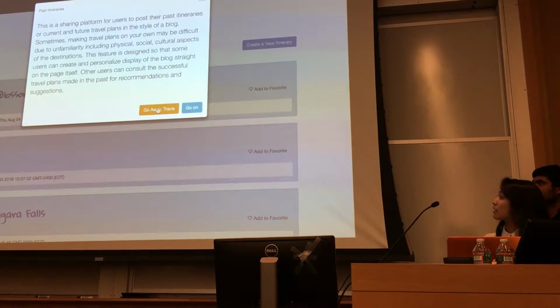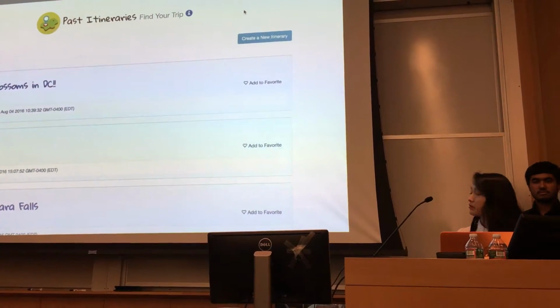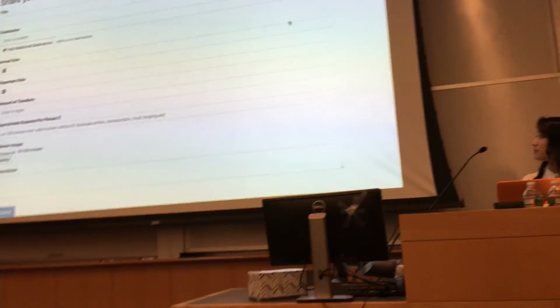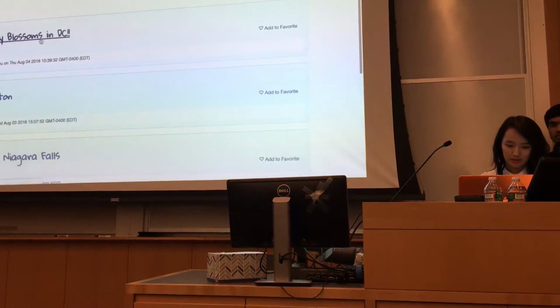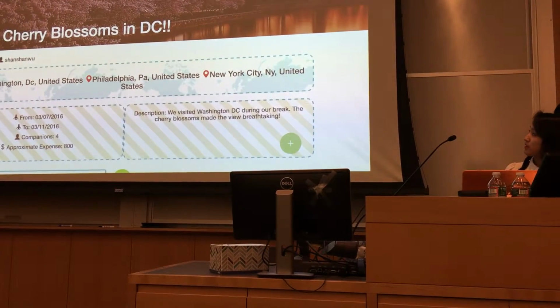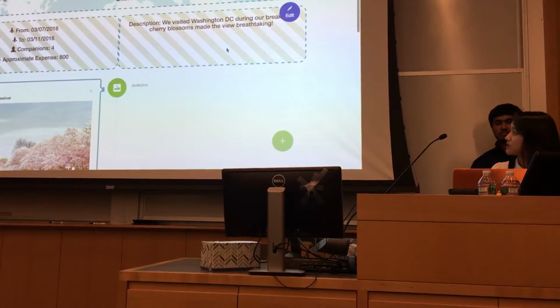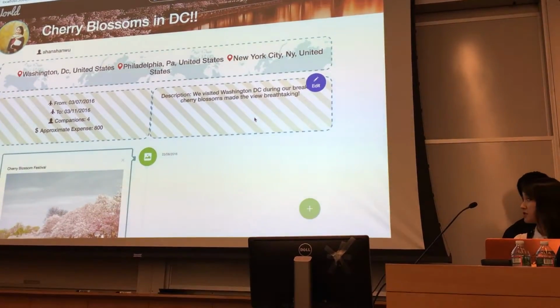Okay, so we're going to stop here with the voice guide. To create a past itinerary, we have a basic form to fill out the basic information. But the main part of editing is actually on the page itself. This is the example we created. You can change the banner picture and customize the information straight onto the page, which gives it a more unique and personalized feel.